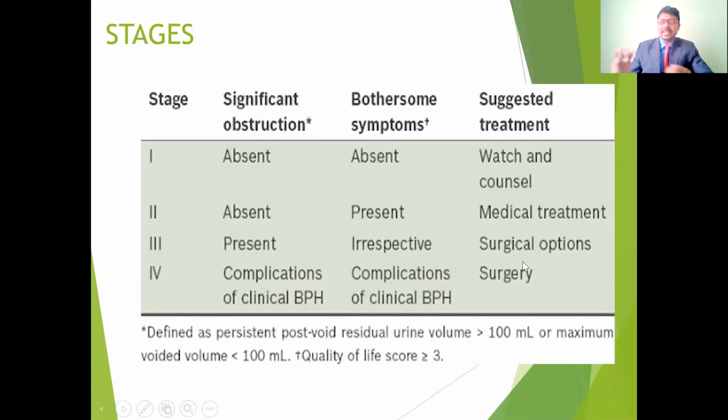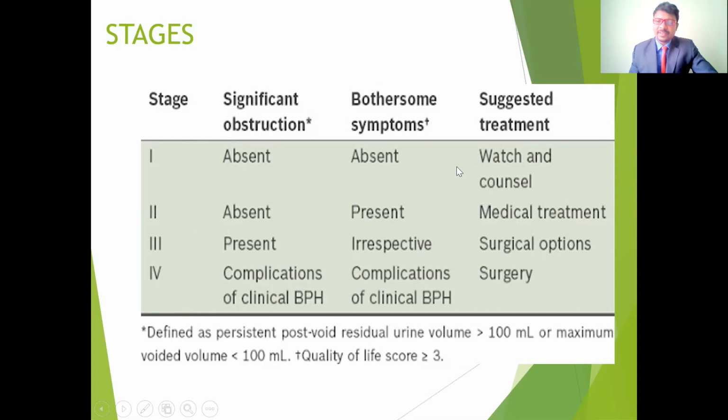If someone goes for any other test, sometimes in an ultrasound scan or other investigation procedures, doctors may find the prostate enlargement. In those conditions, the patient may not have symptoms. That means no obstruction and no symptoms. For them, we only have to wait until any symptoms appear, so we watch and counsel.